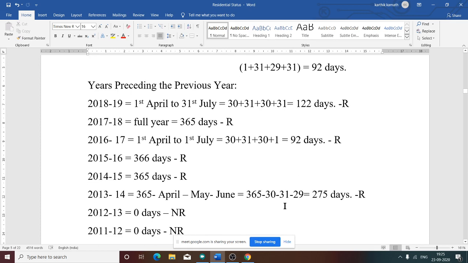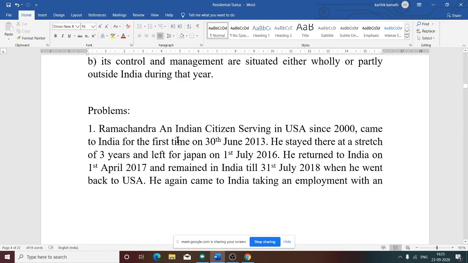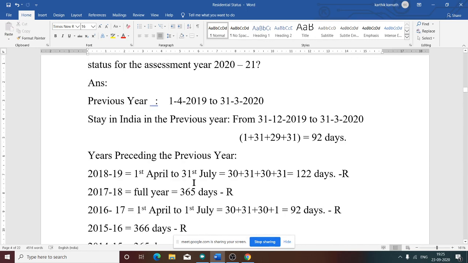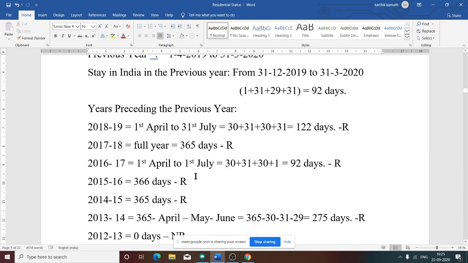Okay, now he has satisfied both the additional conditions. He has satisfied any one of the basic conditions mentioned under section 6 clause 1, and he has satisfied both the additional conditions given under section 6 clause 6. So now, what is the SSC name? Ramchandra. So what is the residential status of Ramchandra now? He is a resident and ordinarily resident. So the answer is Mr. Ramchandra is a resident and ordinarily resident.